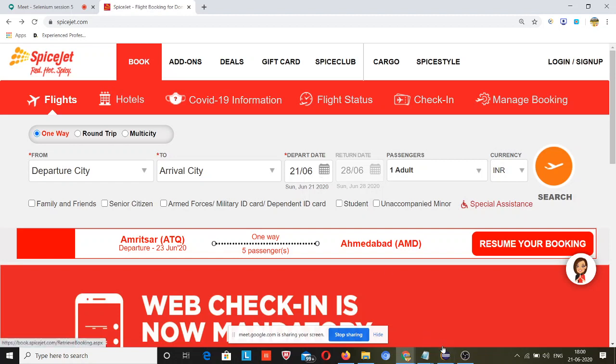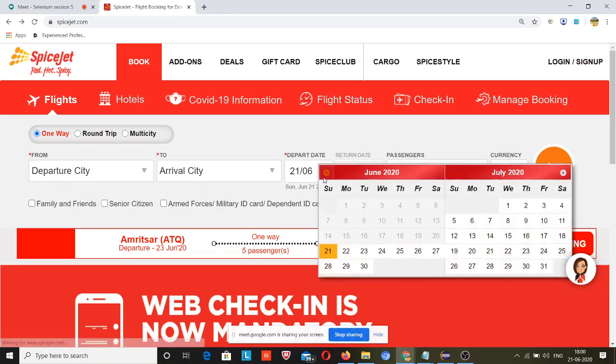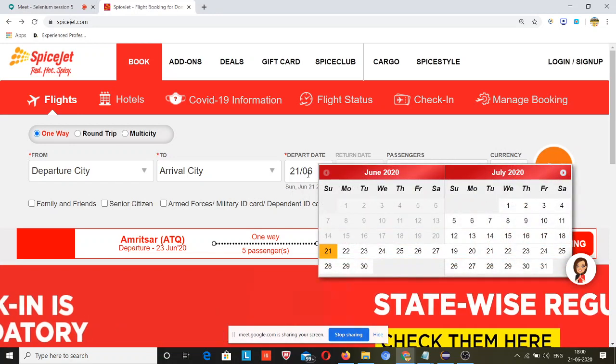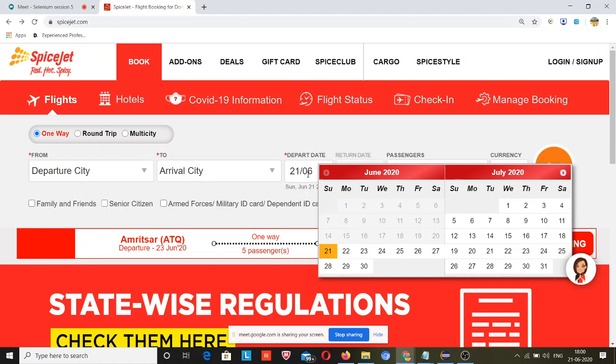So my task is to select this 23rd of June. What will be the approach to do this? First let me explain that manually. I will open spicejet.com, and the second step will be clicking on this, and when I click on this, our depart date calendar will open.